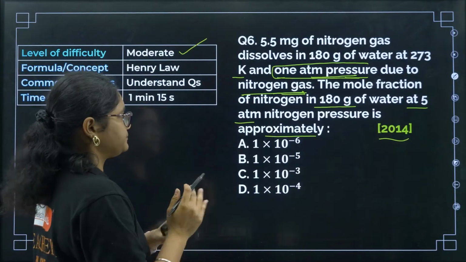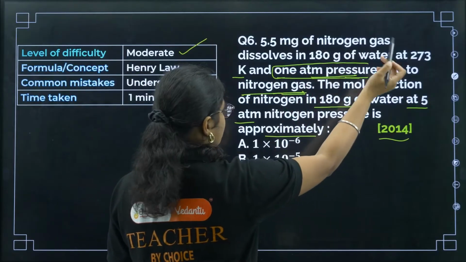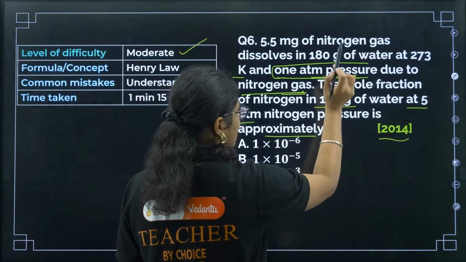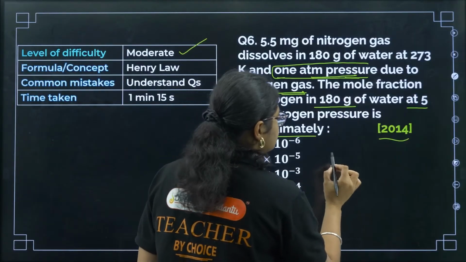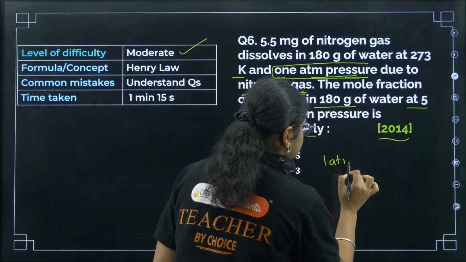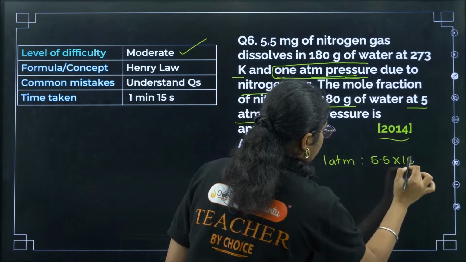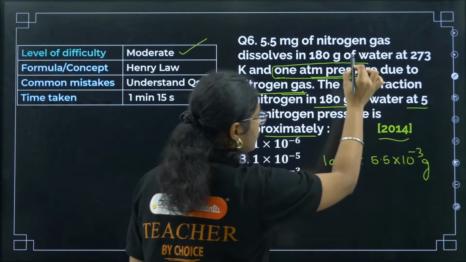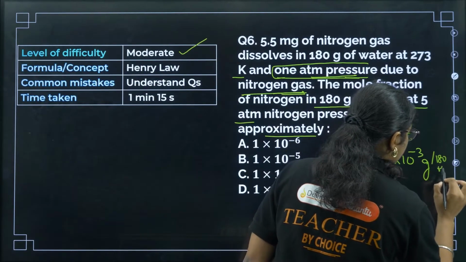Okay, now see what it is saying: 5.5 milligram of nitrogen gas dissolves in 180 gram of water at 273 Kelvin and 1 atm pressure. So if the pressure is 1 atm, how much nitrogen can be dissolved? 5.5 into 10 to the power of minus 3 gram. I converted milligram to gram. In how much water? In 180 gram of water.